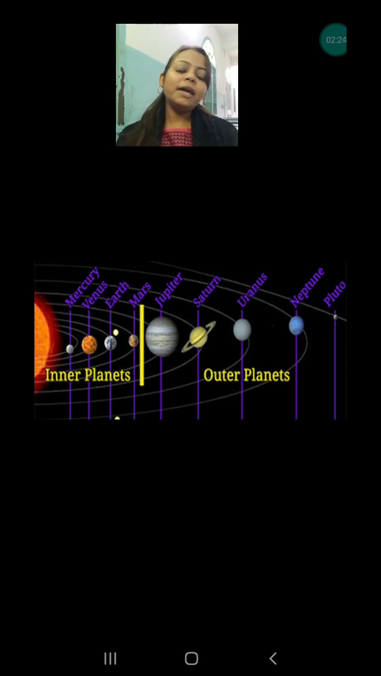The outer planets are made up of gases. Their surface is not solid. The surface of the inner planets is solid, but the surface of the outer planets is not solid, and they are very cold.